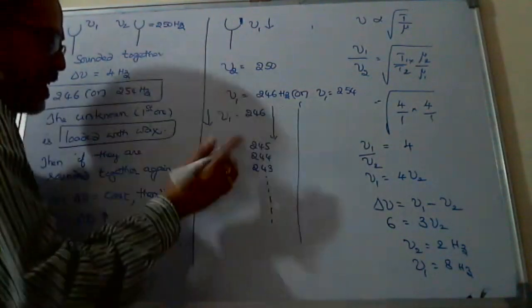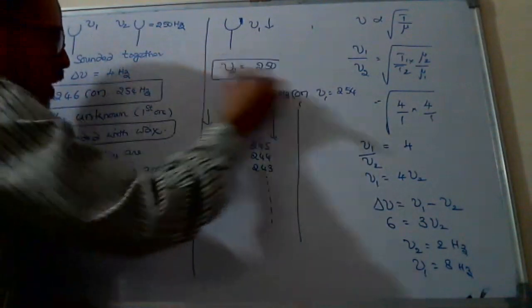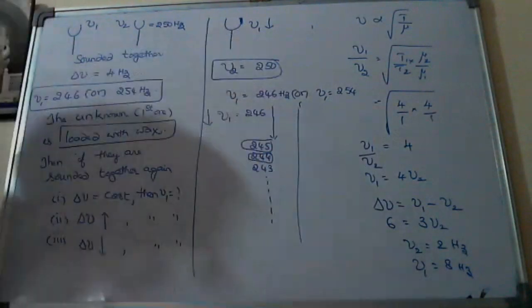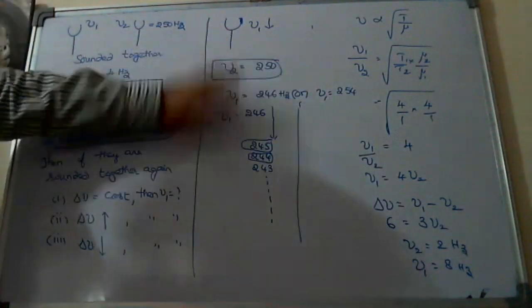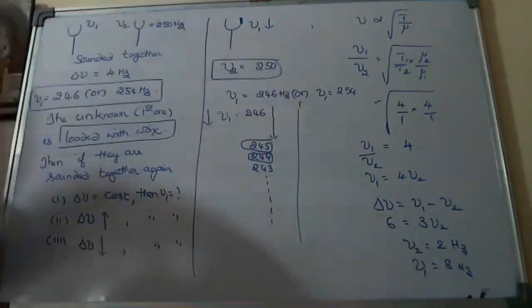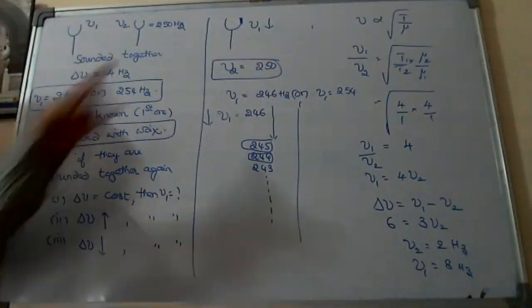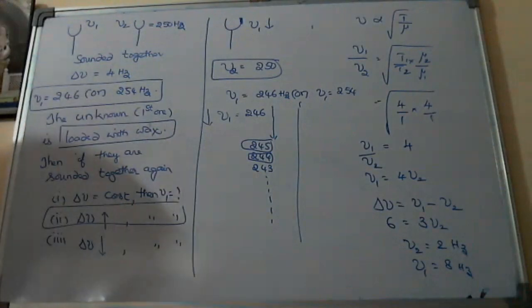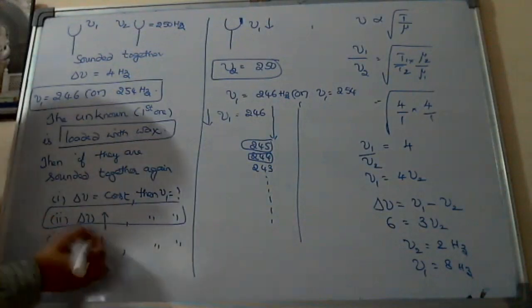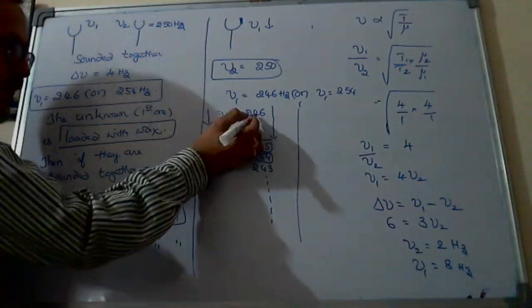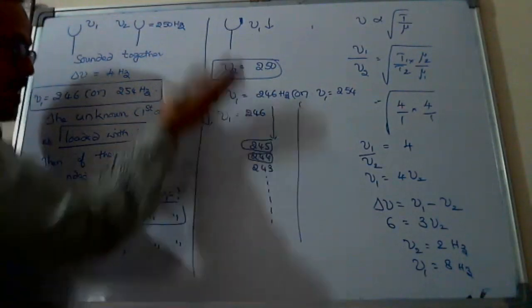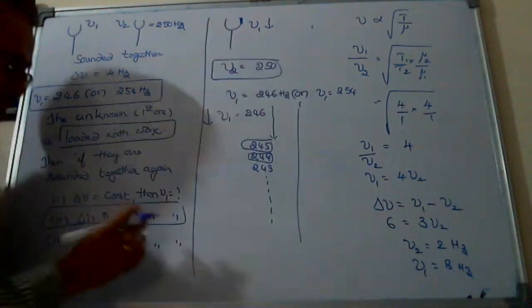While decreasing, look at what will be the difference between the frequencies here: 5, 6, 7, increasing. Increasing means here the difference is increasing. So in this case, if I take nu1 equal to 246 and it is loaded, then the difference in the frequencies is increasing.